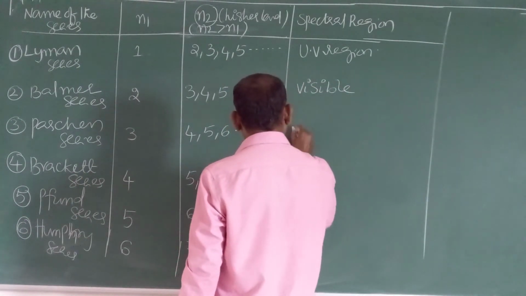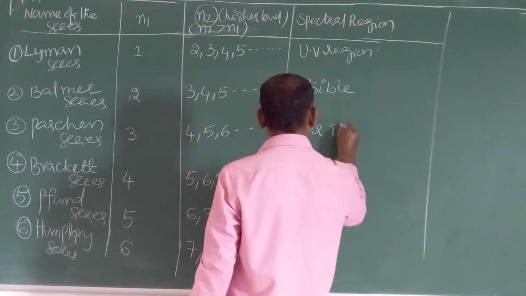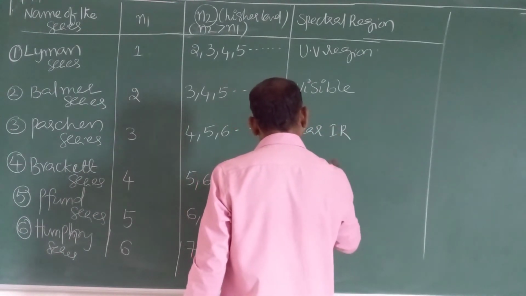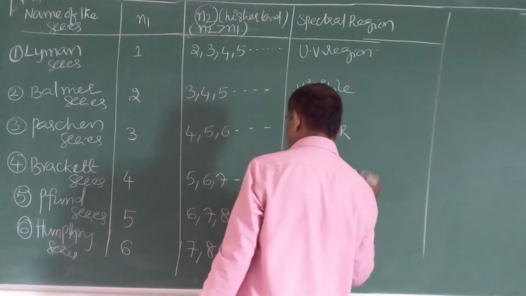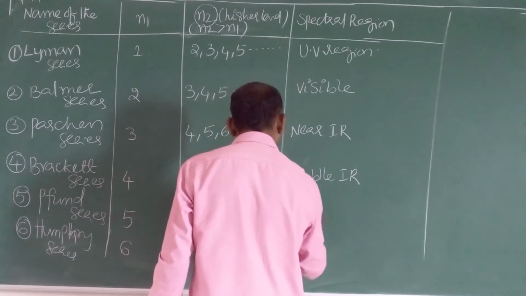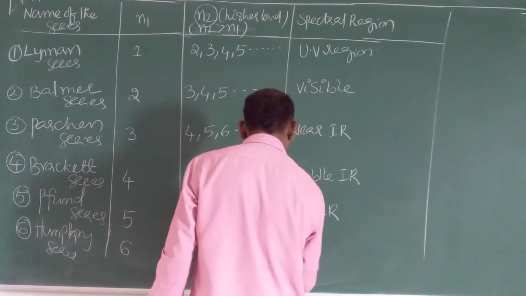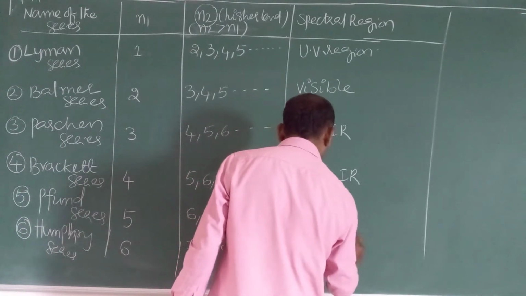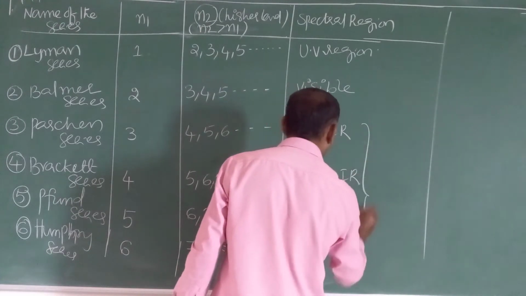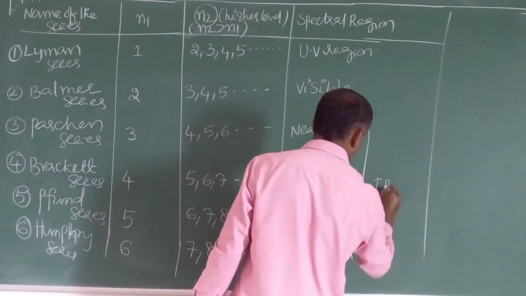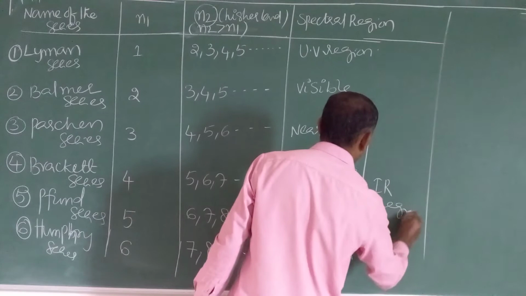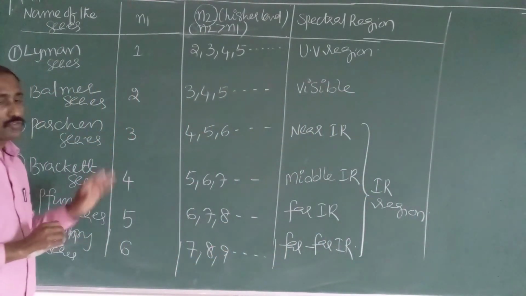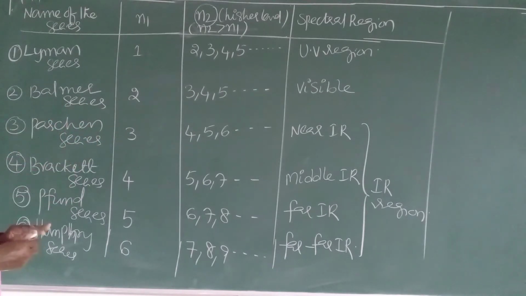Here near IR, this one is middle IR, this is far IR; indirectly these are nothing but the IR region. So this is the tabular form. Very important, this tabular form.